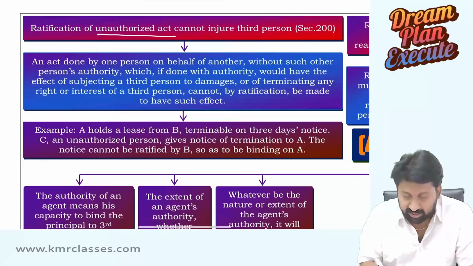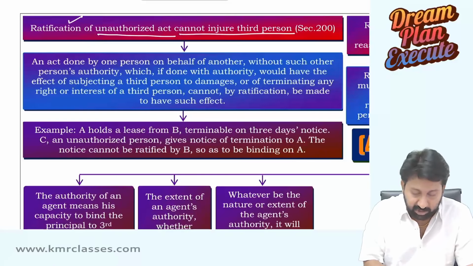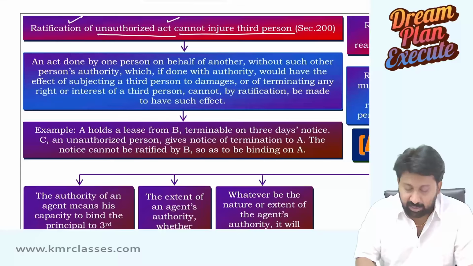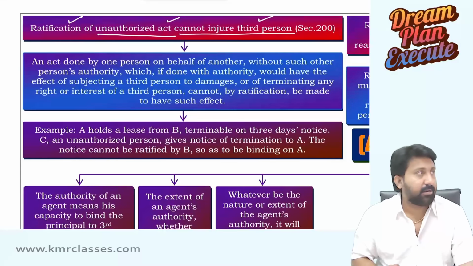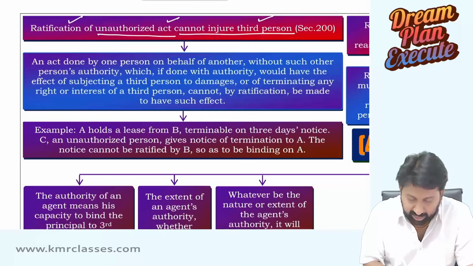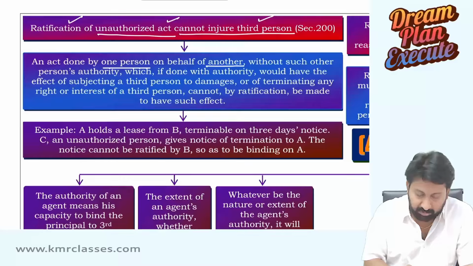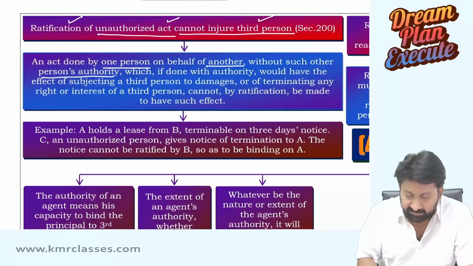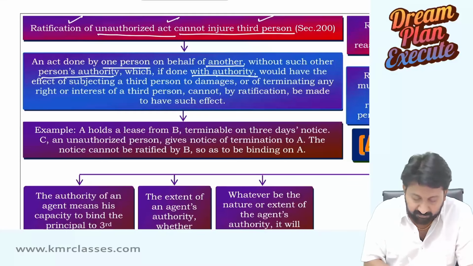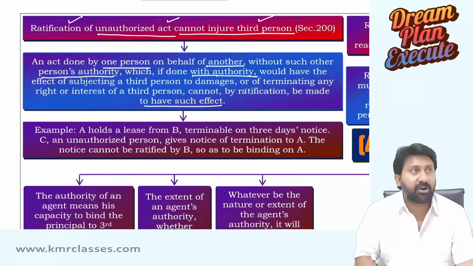Ratification of unauthorized act cannot injure a third person. I repeat, ratification of unauthorized act cannot injure a third person. What does it mean? An act done by one person on behalf of another without such other person's authority, which if done with authority would have the effect of subjecting a third person to damages or of terminating any right or interest of a third person, cannot by ratification be made to have such effect. Sir, I did not understand.